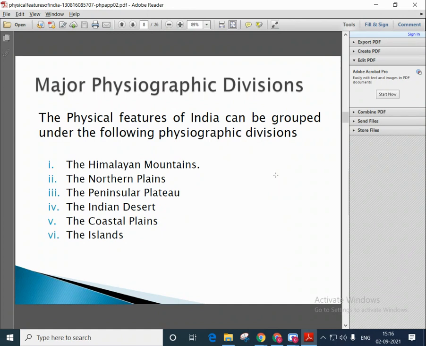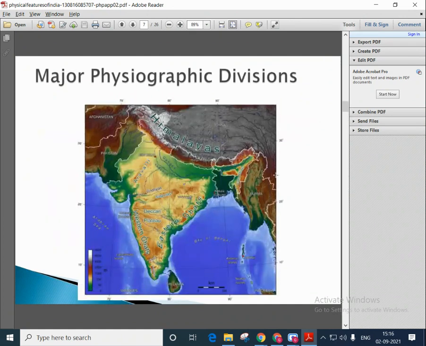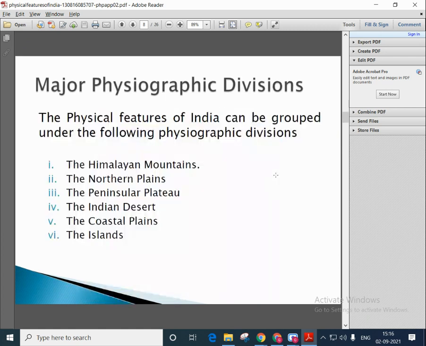Major physiographic divisions of India. The physical features of India can be grouped under the following physiographic divisions.